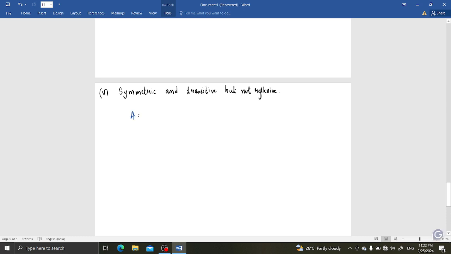So again I will take set A the same, 1, 2, 3, and relation R, they said it is not reflexive. See, if I take 2 comma 3, then 3 comma 2 has to be here. And it has to be transitive, so 2 comma 2 and 3 comma 3 have to be here.